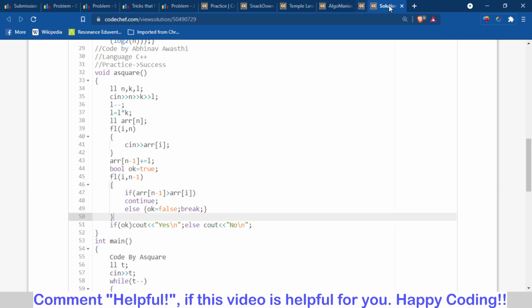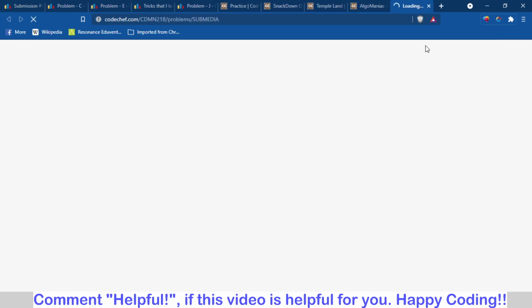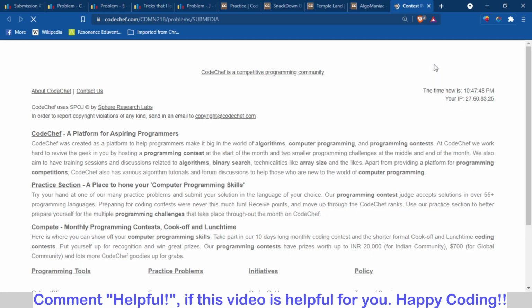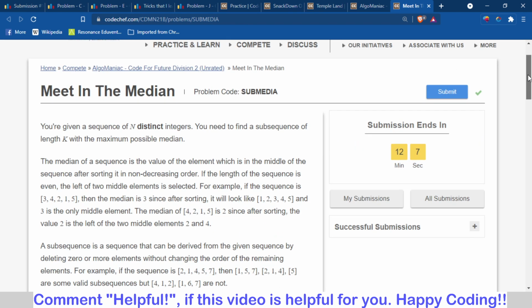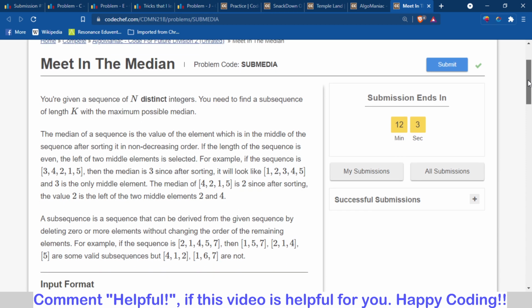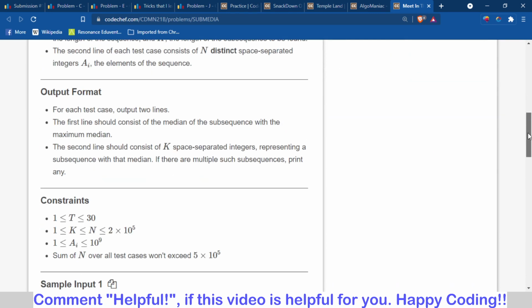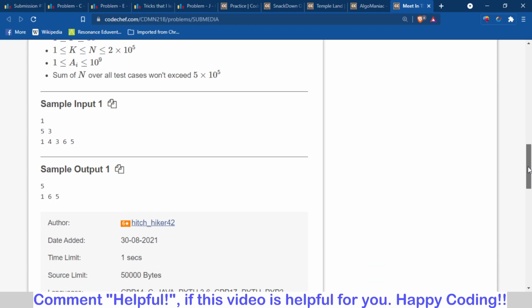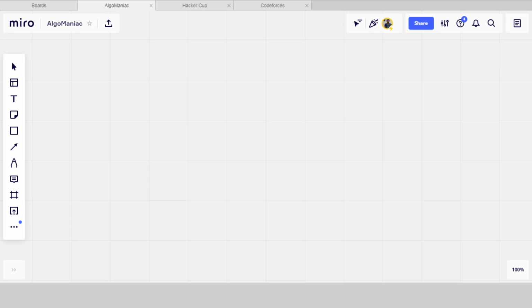So now I will discuss the third problem here, which is Meet in the Median. It was a really nice problem, and I will discuss it. Okay, fine. Here it is given, you are given a sequence of n distinct integers. You need to find a sequence of length k with the maximum possible median. For this I have to use the whiteboard, so I am going to explain this problem. It is a very good problem. I hope you are seeing my whiteboard.